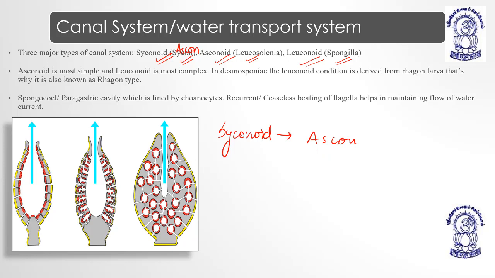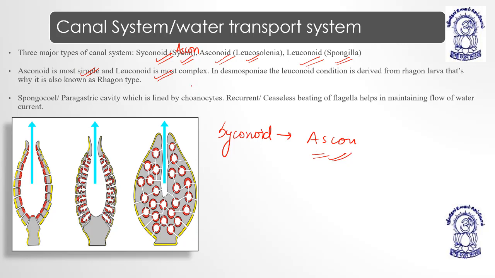Leuconoid type, Spongilla, and the ascenoid type in Leucosolenia. So ascenoid type is the simplest form of water canal system, and leuconoid type is the most complex form of the water transport system, or the canal system.